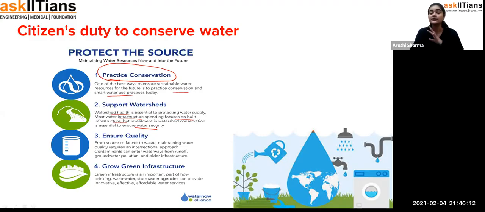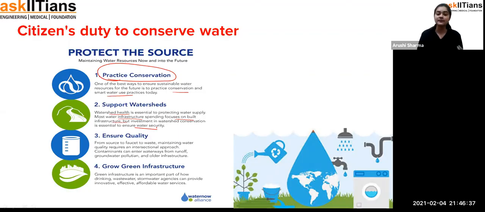Exactly. Even the treatment plants just invest in their infrastructure, and they don't care about water security. That is why, student, it is very important that we support the watershed. If we are collecting water somewhere, we should collect it in such a way that it is covered, so that no unwanted particle is going to impure it.